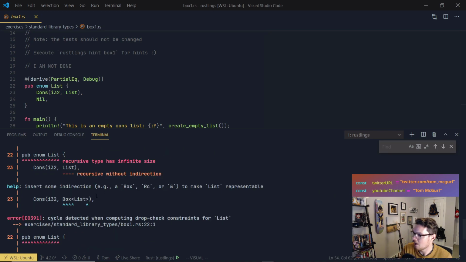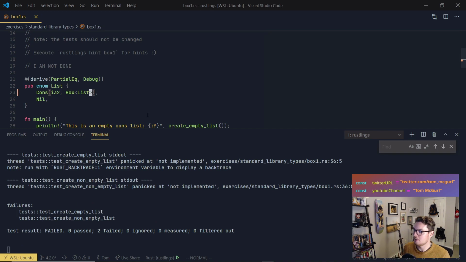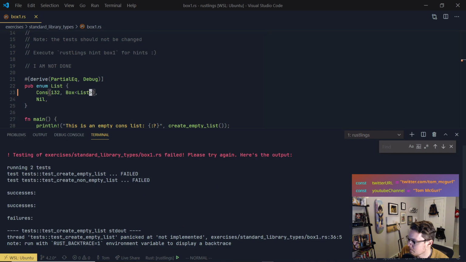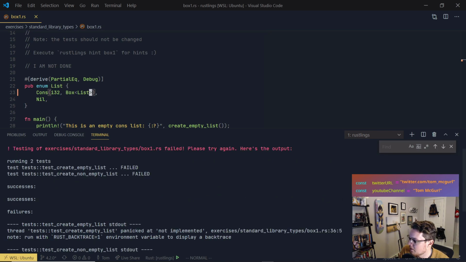Okay, let's try the suggestion that it says there. Let's surround list in a box. And I'm sure when we get to that chapter, we'll learn why. Let's go ahead and save that. Okay, so we compiled. Now we have to implement the list type. So here we see our test failed. Here we can see how many successes and what failures. So they both failed. So we have 2 failures.